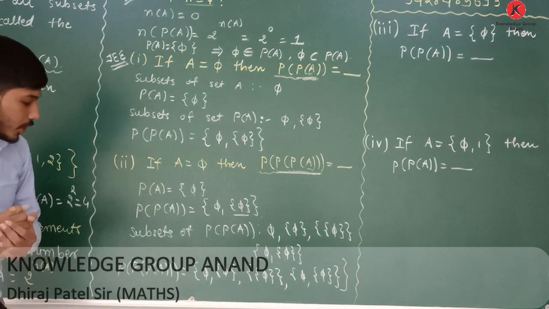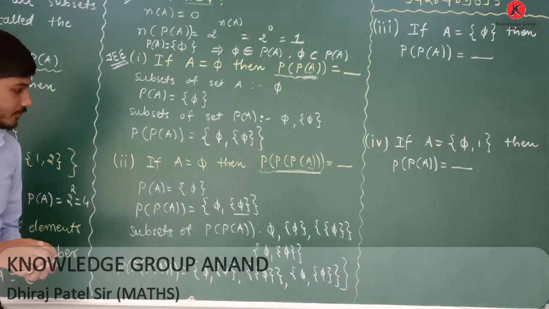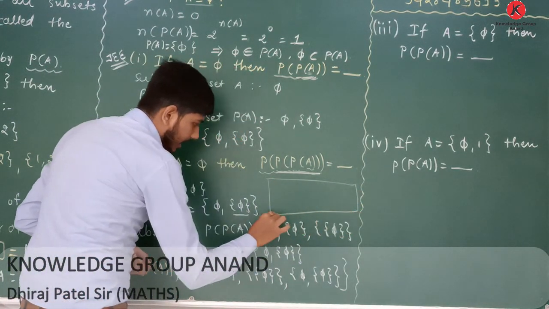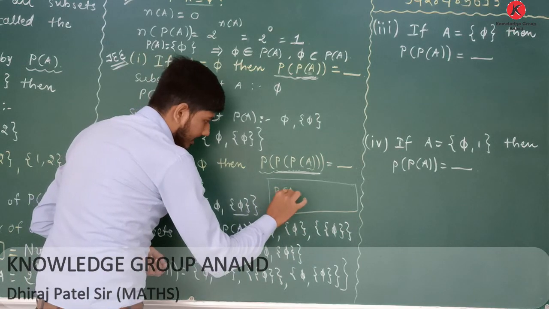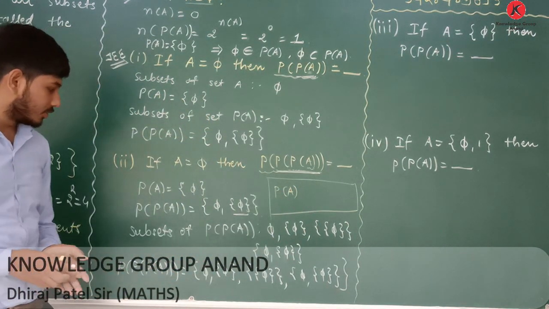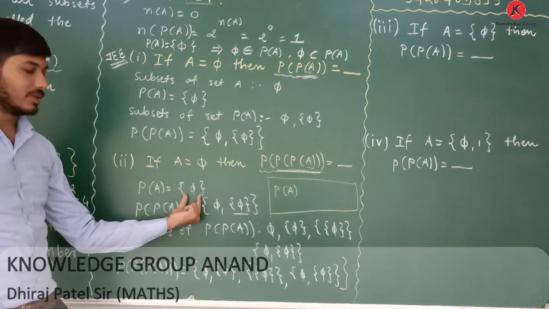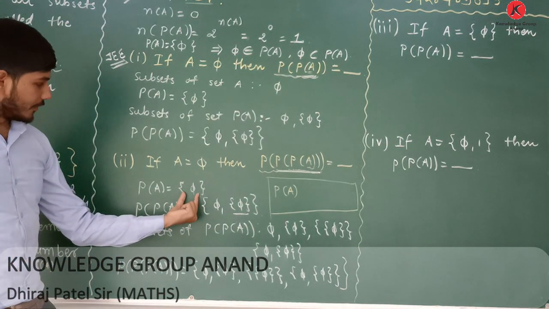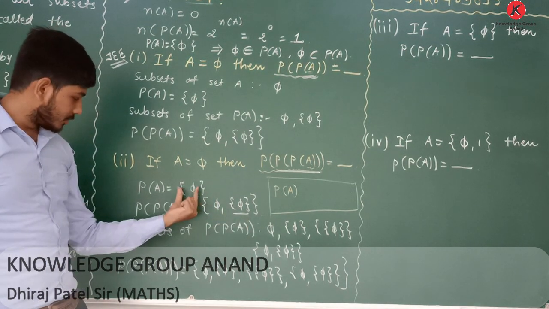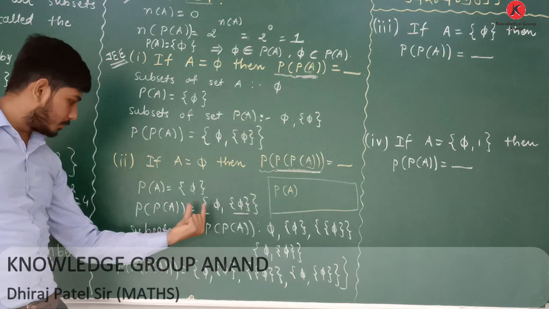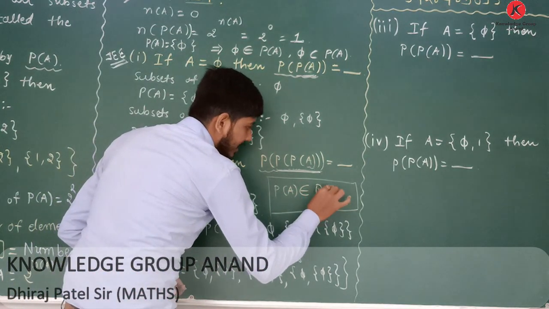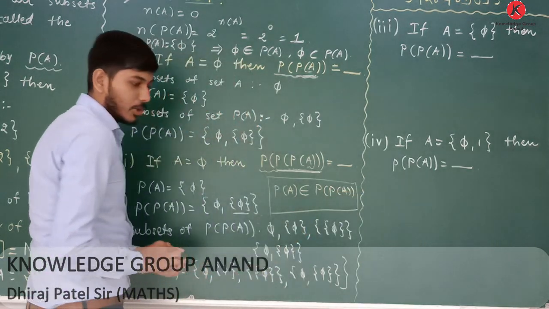Now the important thing is here, in this case we can write power set of A. What is power set of A? This one is power set. Here power set of A, this one is power set of A. Therefore, power set of A is the element of power set of P of A. Okay, it is clear.